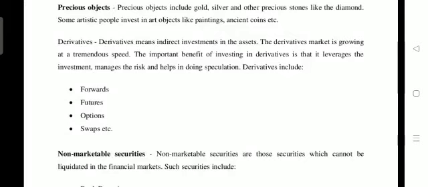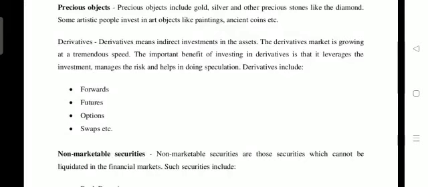The important benefits of investing in derivatives are making leverage, managing investment risk, and helping with speculation. So that will be involved under the derivatives market. In detail, derivatives are one of the big subjects you will be studying in your other classes. Like in the third semester you will have one main subject for derivatives, where on the underlying assets some derived values are made, which are called forwards.